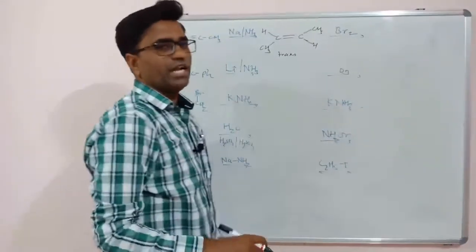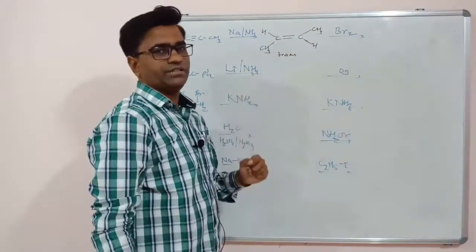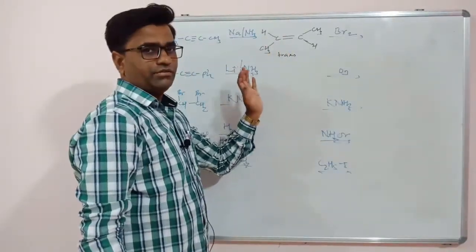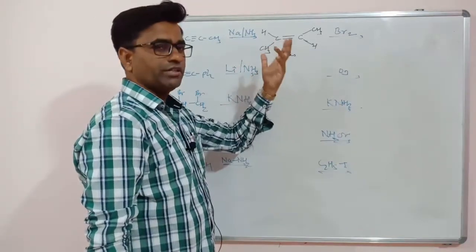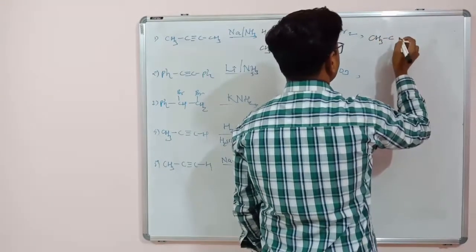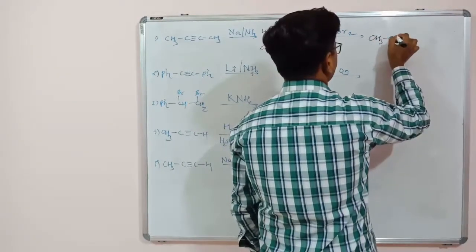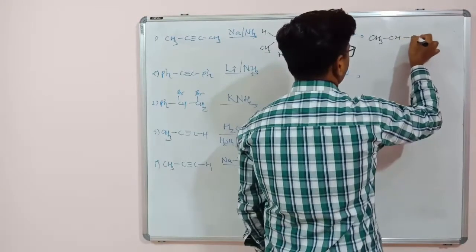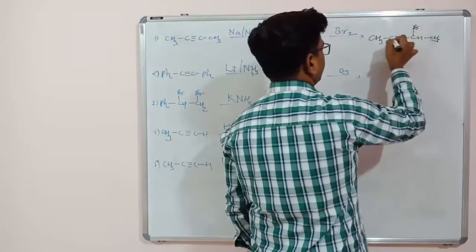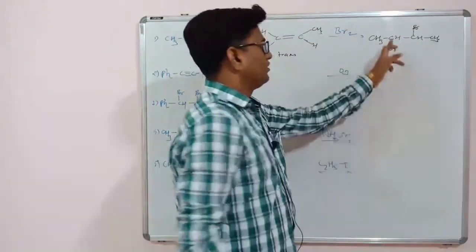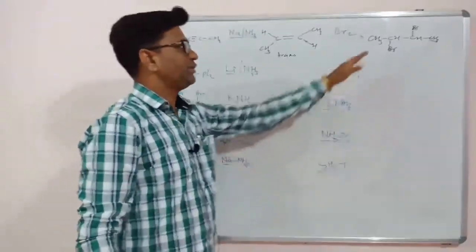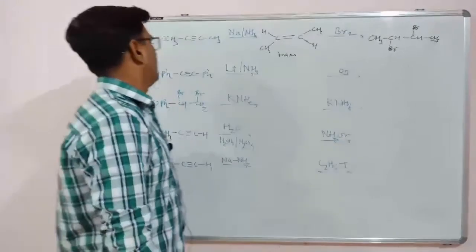Then this is halogenation, addition of halogen. There is an unsaturated double bond, so each carbon will get one bromine atom and the double bond is converted to a single bond. The product will be CH3 CH single bond CH CH3, with each carbon getting a bromine atom. There is no problem of cis and trans because all are single bonds.